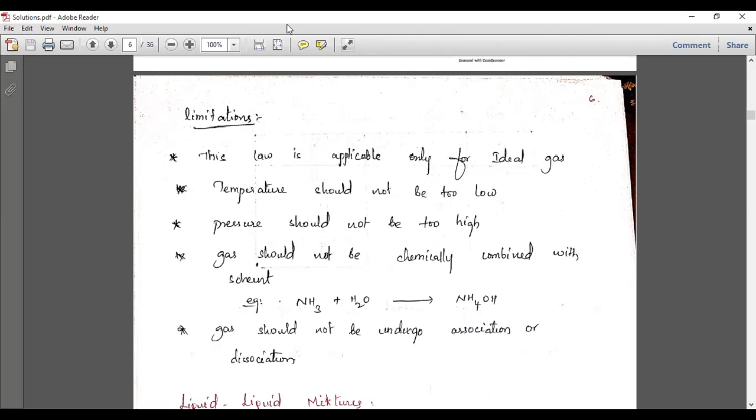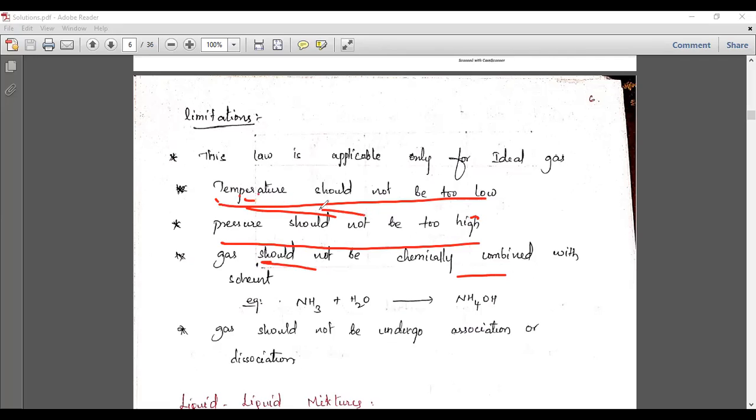So these things are also very important. Temperature should not be too low, and the pressure should not be too high. So these are the limitations. If the temperature is too low, or if the pressure is very high, this law cannot be applicable.